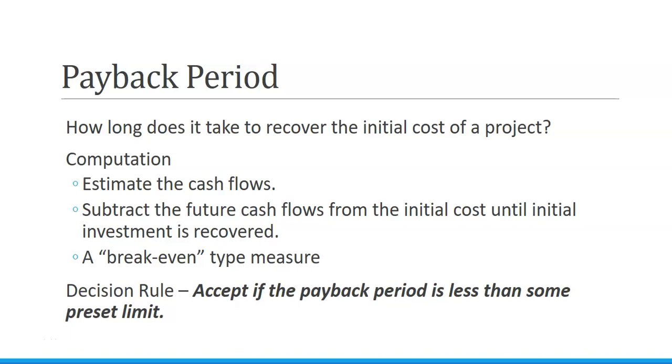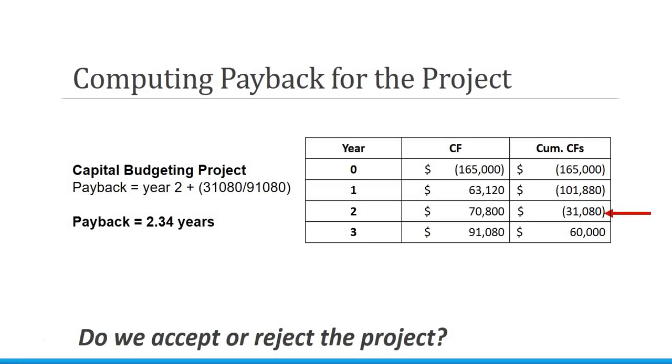So we're just trying to figure out how much time it takes before we make enough money to cover the first cost of this project. The decision rule is to accept if the payback period is less than some preset limit. Now, how we compute the payback period for the project.